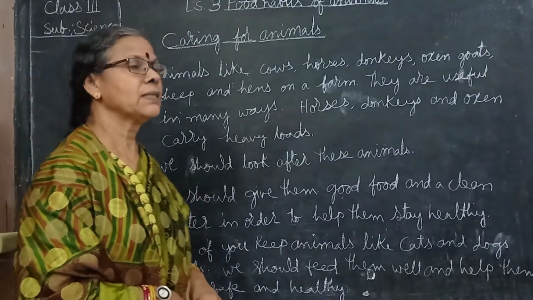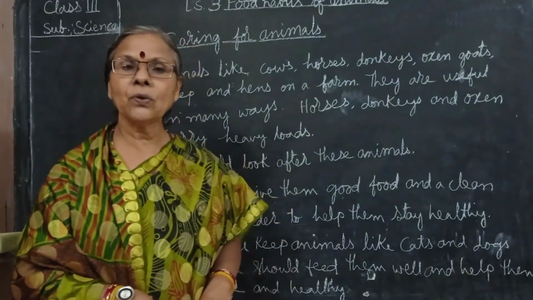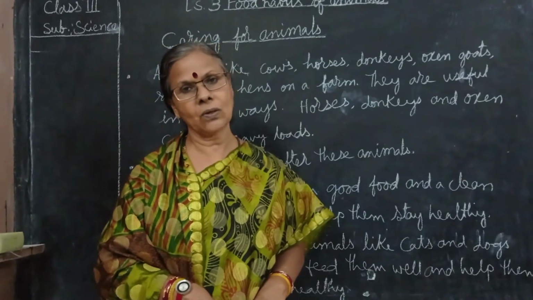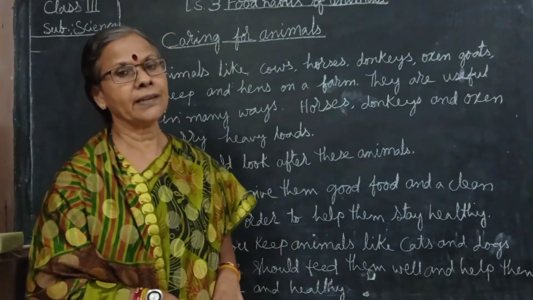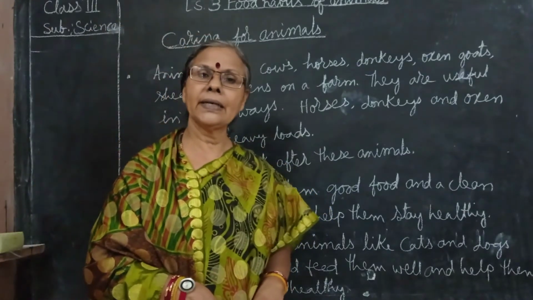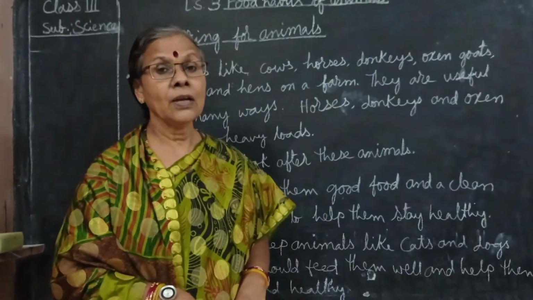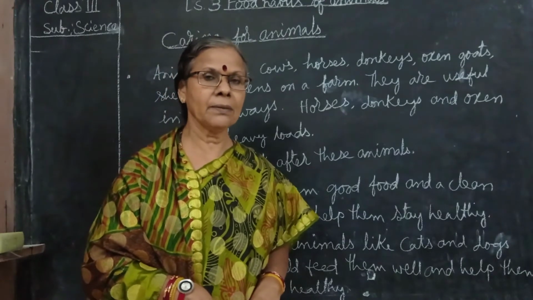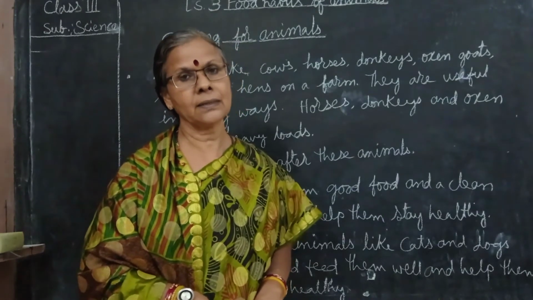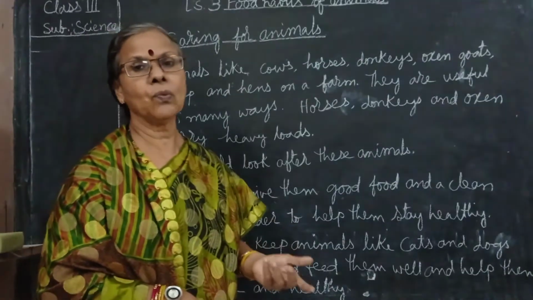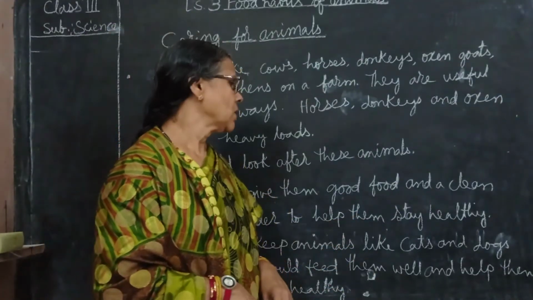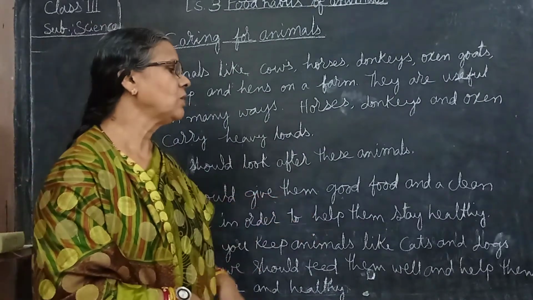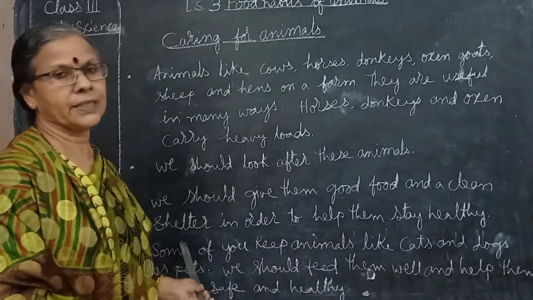We should look after these animals. Suppose we don't give good, healthy food to them, then they will not be able to work in the fields. So that's why we have to give them timely good food and clean drinking water. We should not give the drinking water in a plastic container. We must give it in a metallic container. The water and the food, whatever we are feeding them, should be good, and they also need a clean shelter.